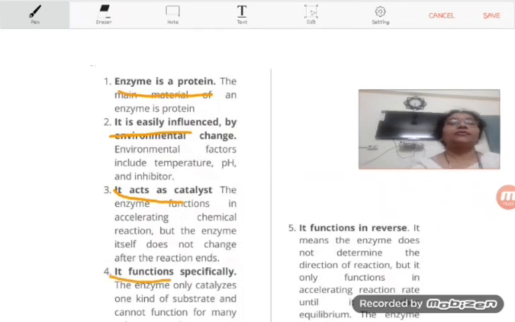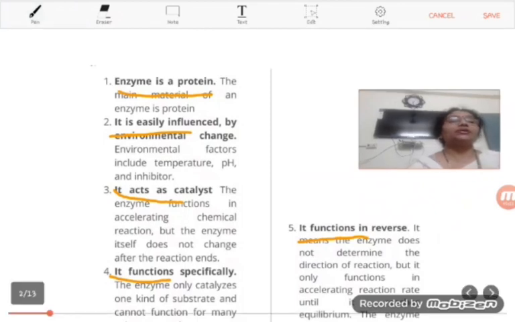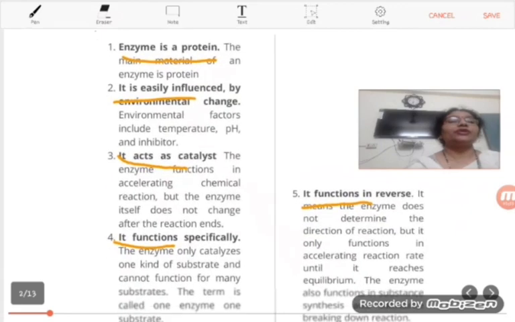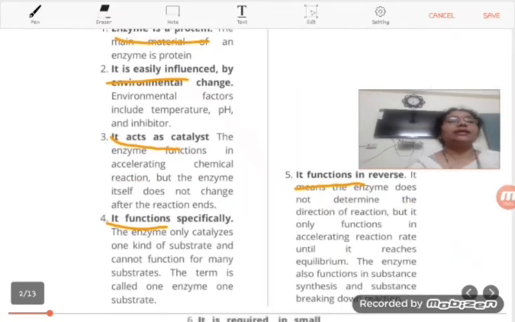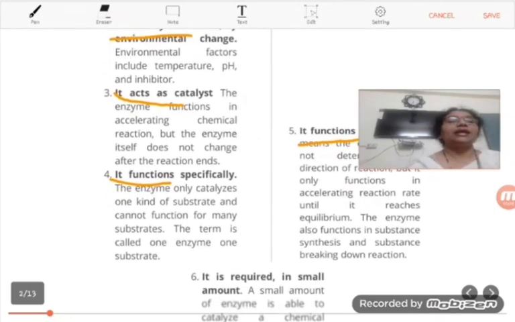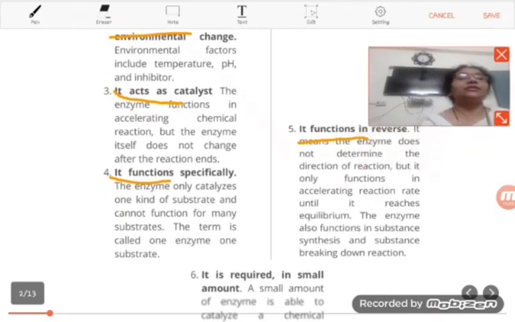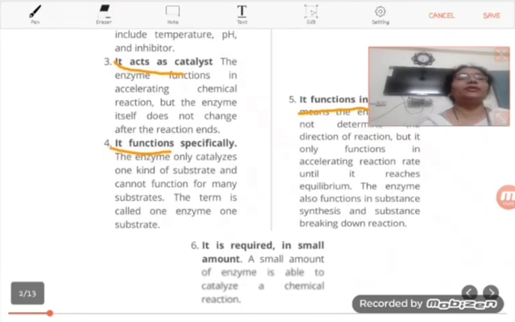The enzyme functions specifically, meaning all enzymes are substrate specific and function on a specific substrate only. It functions in reverse. It means the enzyme does not determine the direction of reaction, but it only accelerates the reaction rate until it reaches equilibrium.